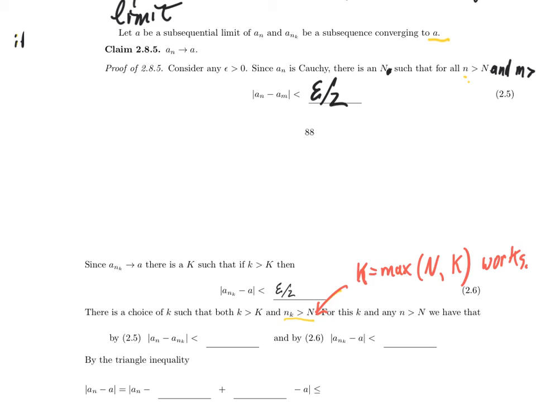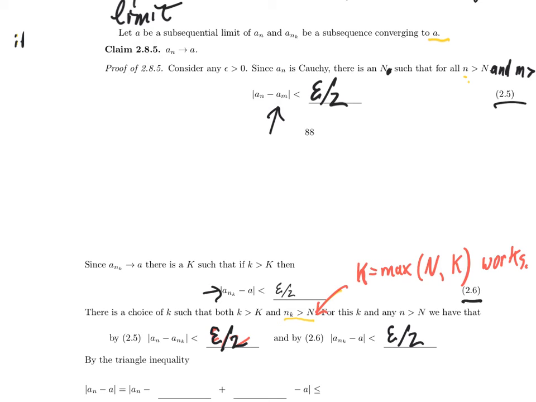For this choice of little k, and for any choice of little n bigger than big N, I have that a sub n minus a sub n sub k is less than epsilon over 2. And that's by this, hence the 2.5. And I have that a sub n sub k minus a in absolute value is less than epsilon over 2 by 2.6.